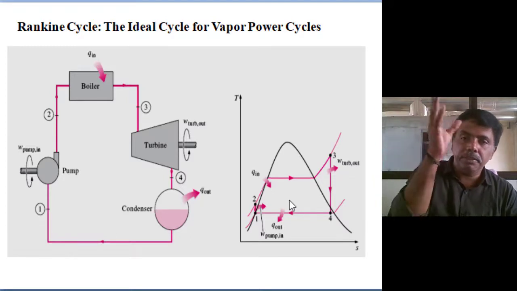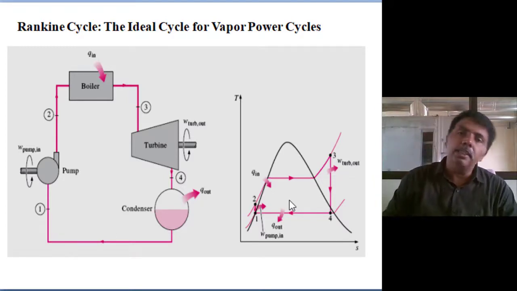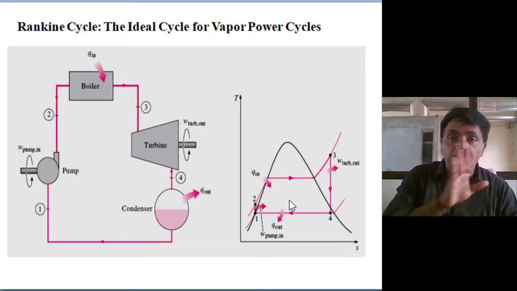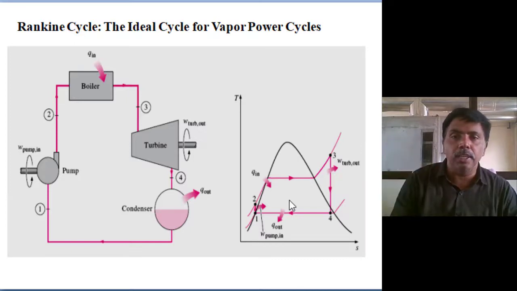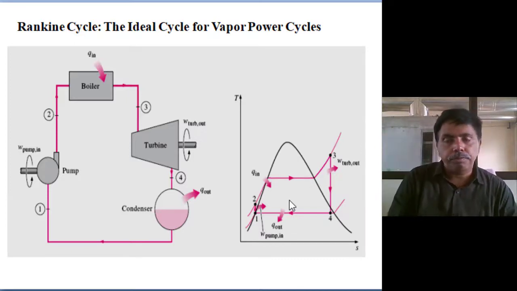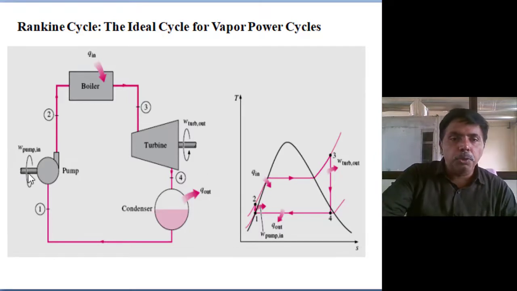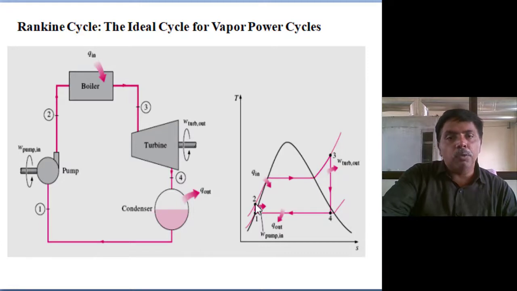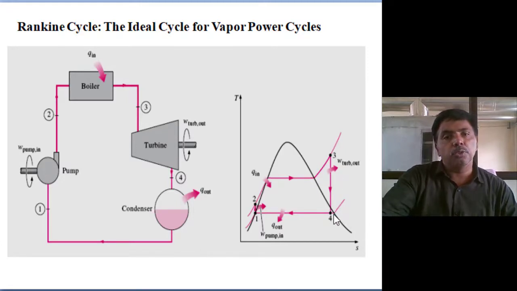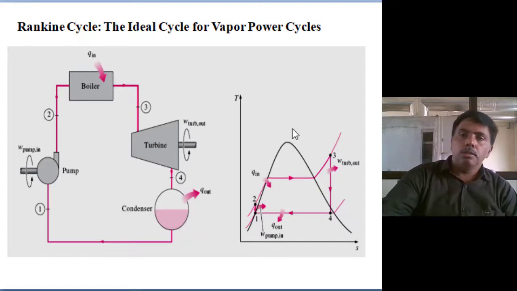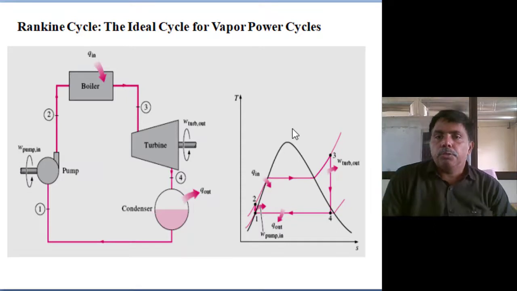That's why, from the 1850s until now, 2020, it is still running. We modified the Rankine cycle, but we have not substituted it for power generation till now, because the work input is a negligible amount. We are compressing liquid water and expanding steam, and there is a 1000 times difference in specific volume.